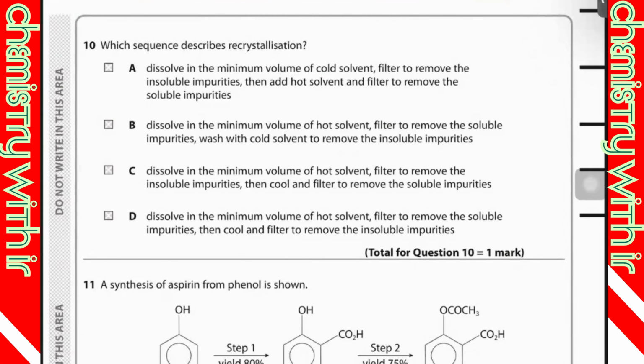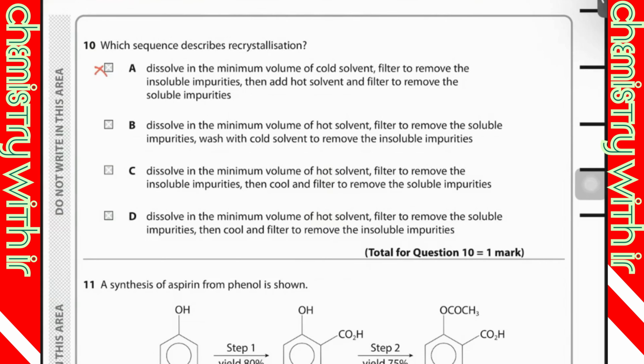dissolve in the minimum volume of hot solvent. Okay, hot solvent means that the solubility would be very high. Of course, the solvent is hot. They were saying in option A, dissolve in the minimum volume of cold solvent. How is that possible that substance is going to dissolve in a cold solvent? Wrong. Then all are hot, hot, hot. So then we have to check B, C, and D.